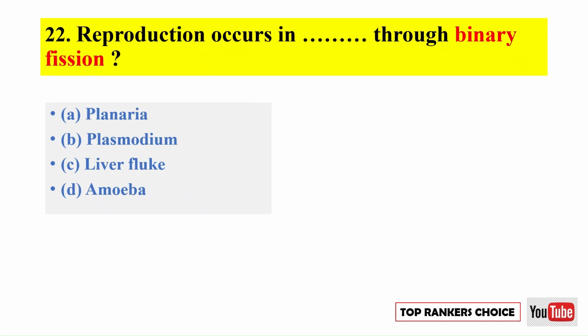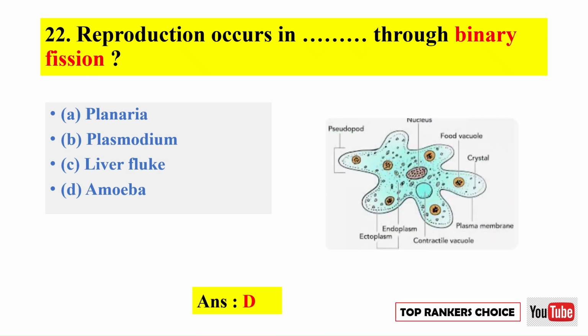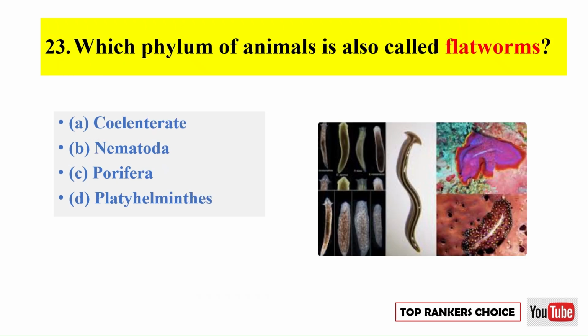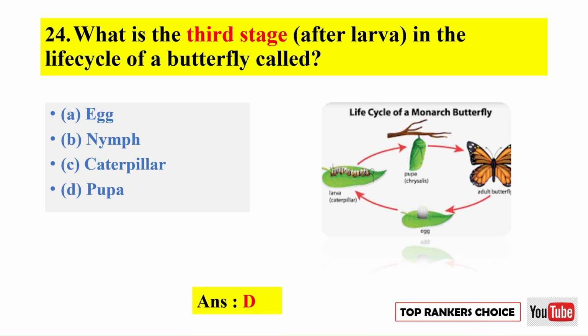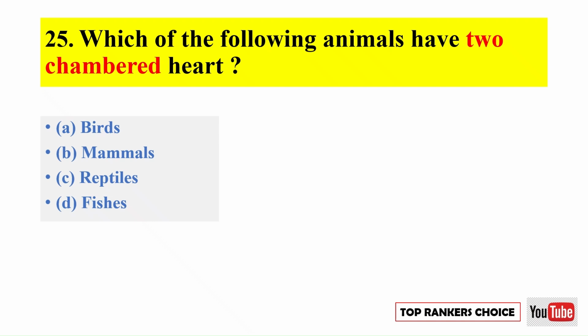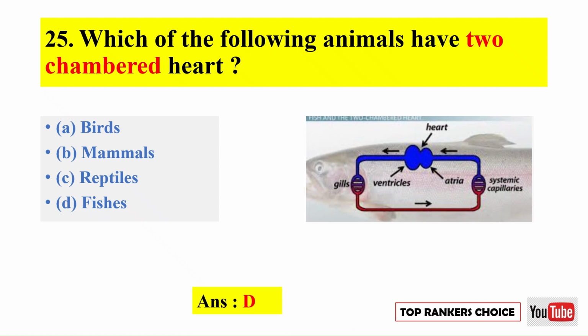Reproduction occurs through binary fission in. Correct option is D. Amoeba. Which phylum of animals is also called flatworms? Correct option is D. Platyhelminths. What is the third stage, after larva, in the life cycle of a butterfly called? Correct option is D. Pupa. Which of the following animals have a two chambered heart? Correct option is D. Fishes.